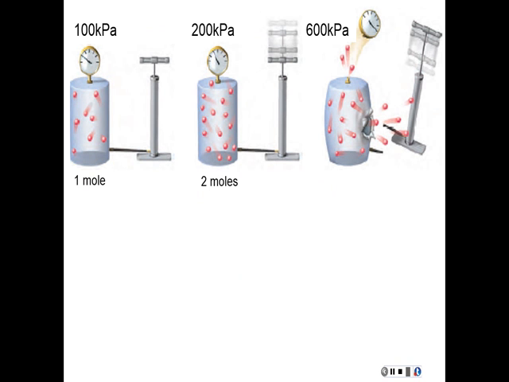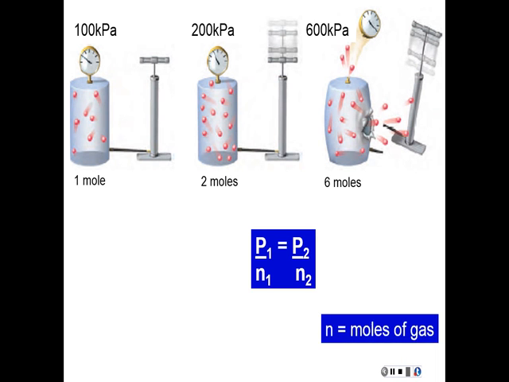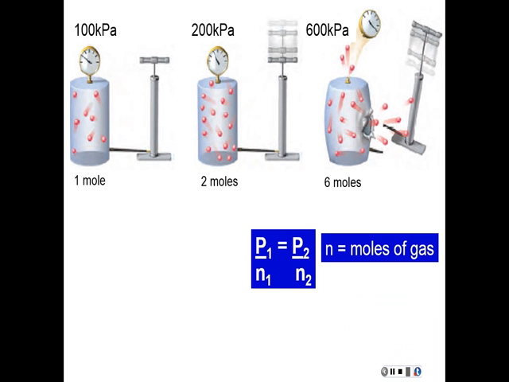And let's say that it took 600 kPa to burst that. How many moles of gas would be in this now? Well, it'd have to be 6 moles. And we can answer that very easily by looking back at the first diagram. So here we have another gas law relating pressure and the amount of the gas. Now the amount of the gas is not in grams but in moles. So we have P1 over N1 equals P2 over N2, another direct proportion.